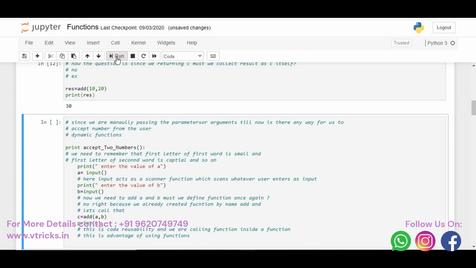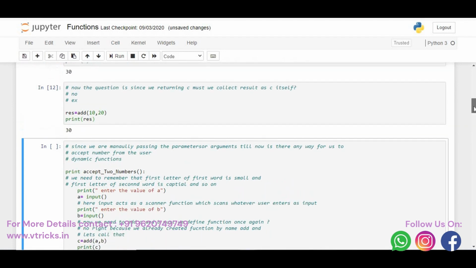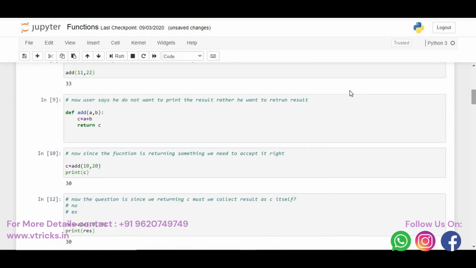This is one more way of passing the arguments to functions. We are passing the arguments 10 and 20. Correct? So we saw three different forms. One is the function which does not have any arguments and the numbers were constant. Second case, we were accepting the arguments. Third case, we were returning the result after adding. These are three different cases of calling functions.